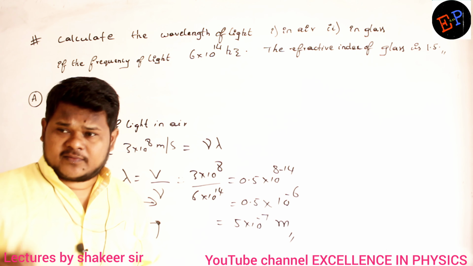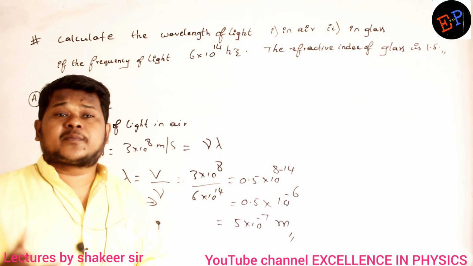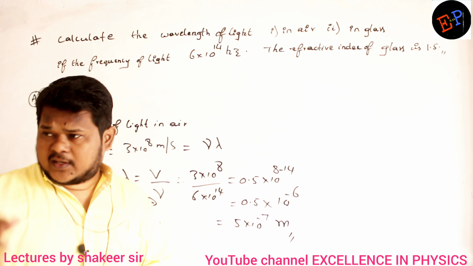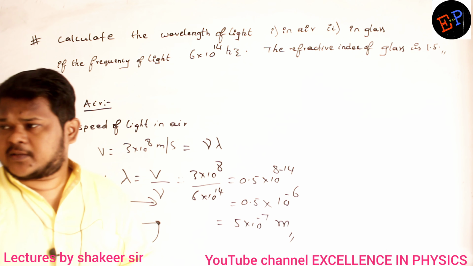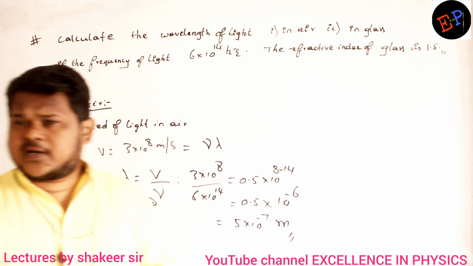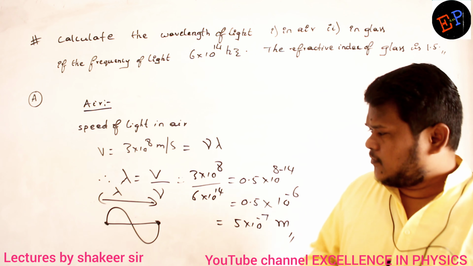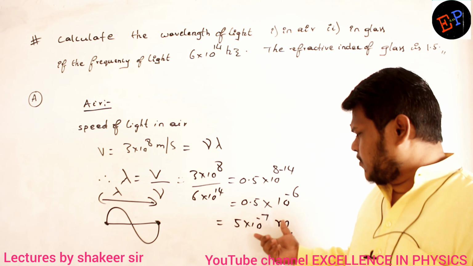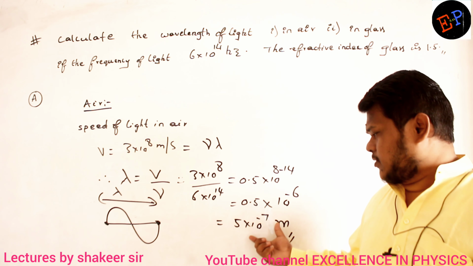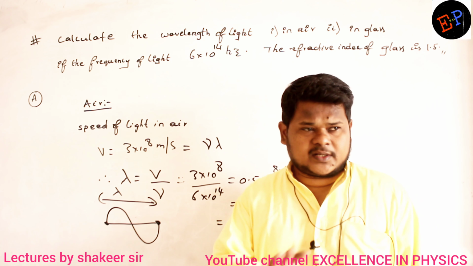Wavelength decreases. Why? Because speed reduces. When light enters a denser medium, what happens to the speed of light? Speed reduces. For speed to reduce, wavelength should reduce. So definitely the wavelength will be less than 5 into 10 power minus 7 meters. Are you able to understand?